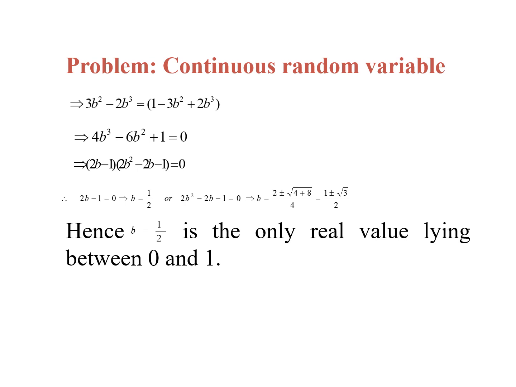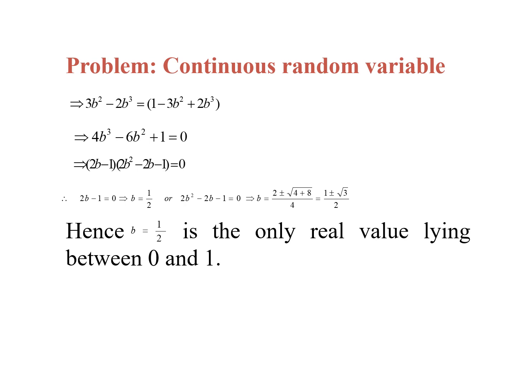So finally we get 2 plus or minus square root of 4 plus 8, that is 12, divided by 4. Next we have to take the root, that is square root of 12. We can write 2 into square root of 3.